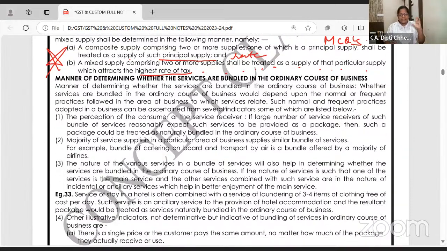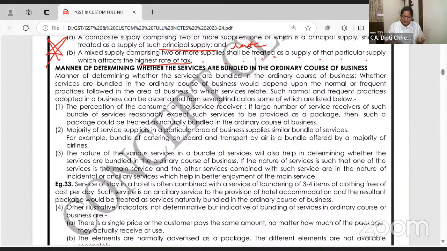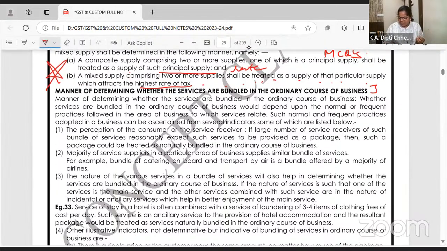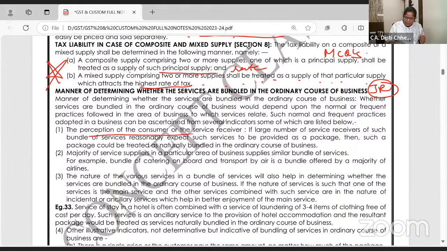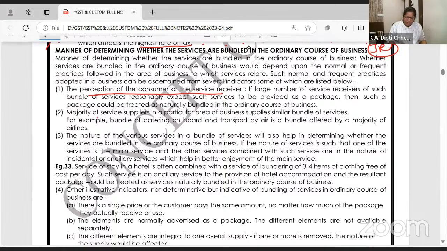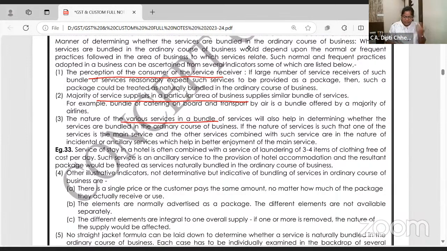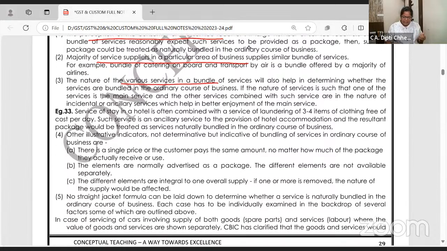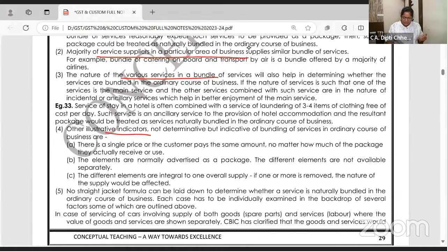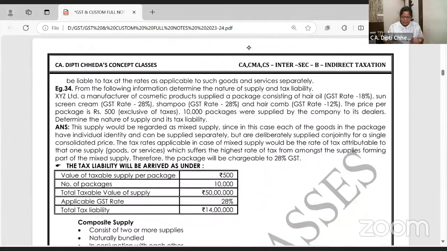Manner of determining the supply. Ma'am, how do we come to know whether they are bundled or not? I'm just saying this is just for reading. It's generally the perception of the consumer. As I told you, when you book a hotel, generally 99.9% it's with breakfast. Or for the majority of people, how do they supply? Is everyone selling it in a naturally bundled way? The nature of the services will be understood by you. There is no jacket formula. This is just for you to read.